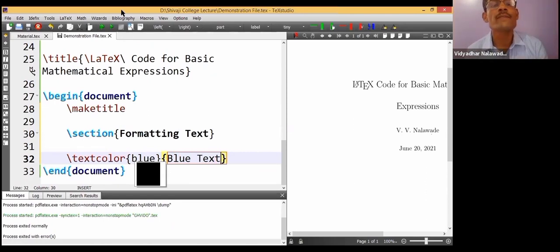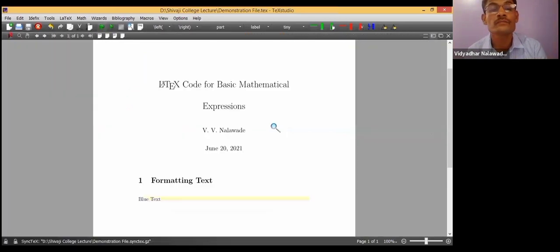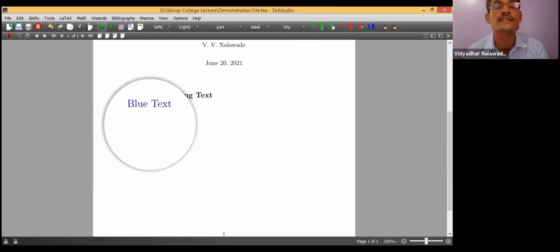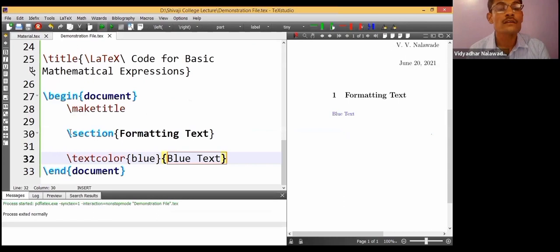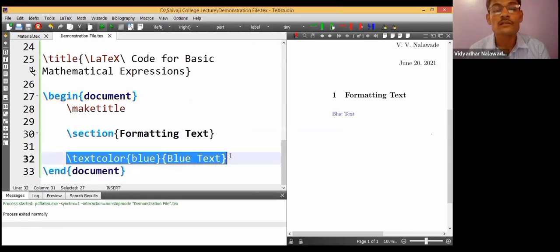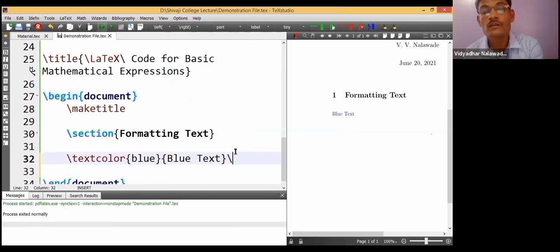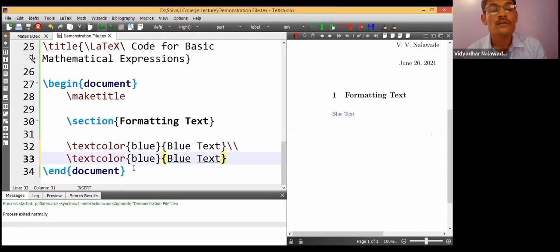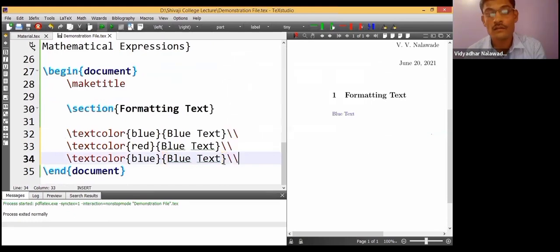Blue text. If we compile this, it automatically generates blue text. You can see here, blue text. Similarly, we can generate text of many colors. If I change it to red, I'm typing this double backslash to enter a new line. Otherwise, it will be on the same line.